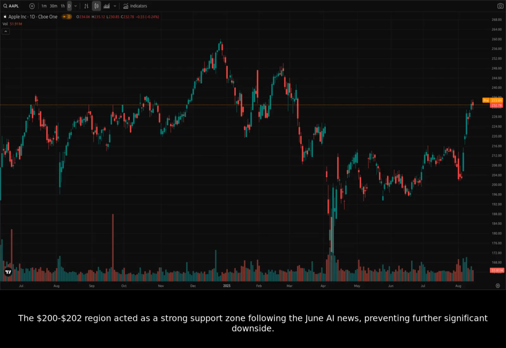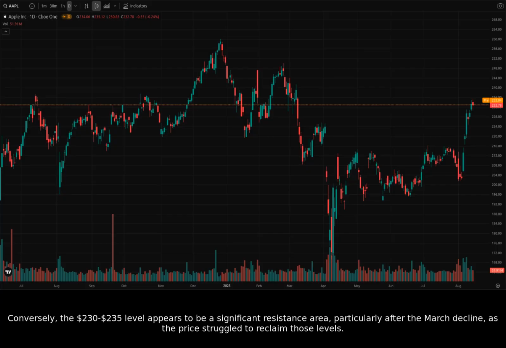The $200 to $202 region acted as a strong support zone following the June AI news, preventing further significant downside. Conversely, the $230 to $235 level appears to be a significant resistance area, particularly after the March decline, as the price struggled to reclaim those levels.